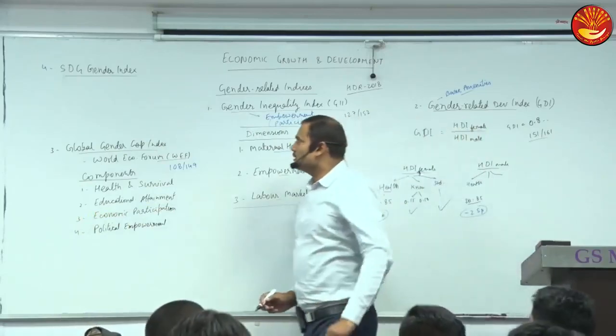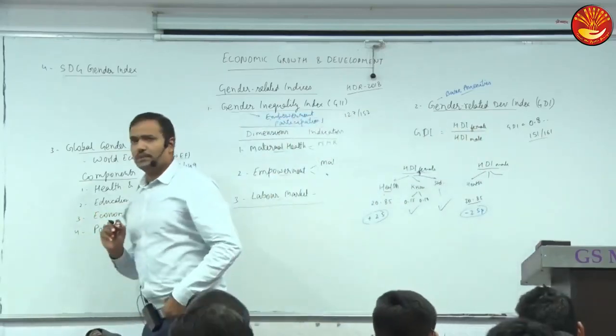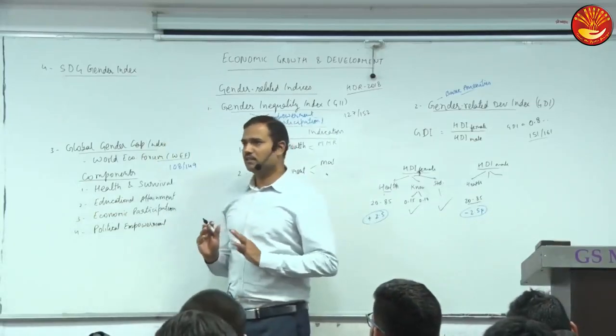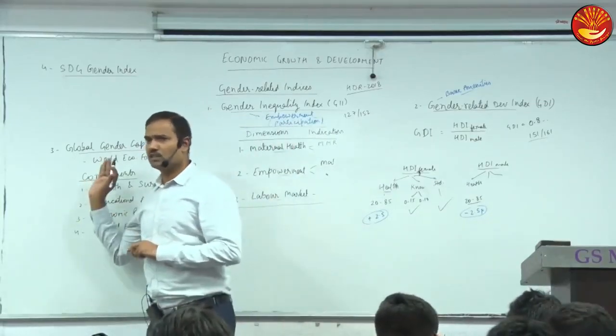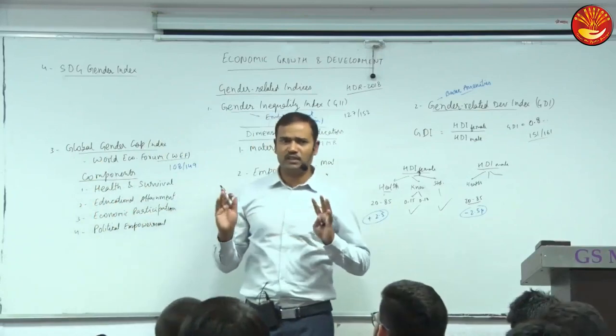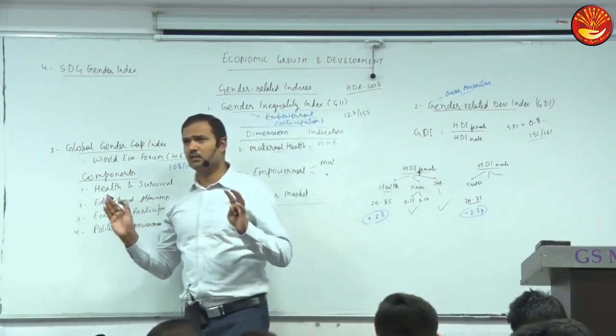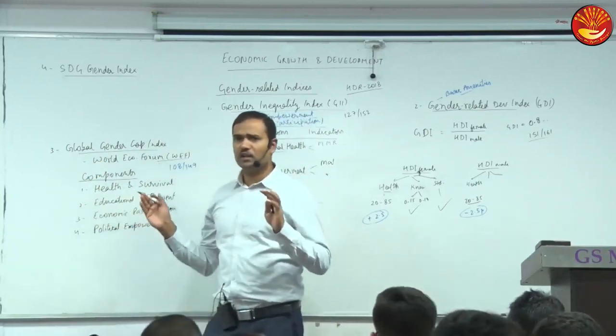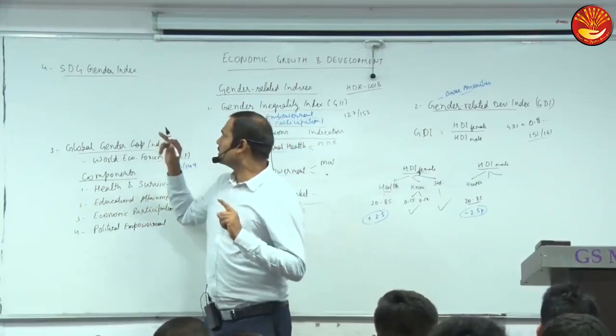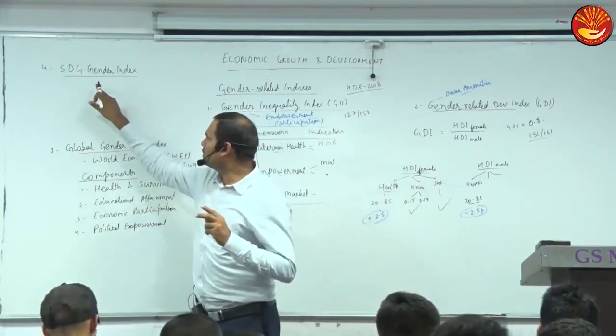SDG means Sustainable Development Goals. So how many goals have been put? 17 goals. In the end of this chapter, we will discuss Sustainable Development Goals. 17 socio-economic, demographic, etc. goals have been fixed, which are to be achieved at global level. So this index will be measuring the SDG Gender Index.